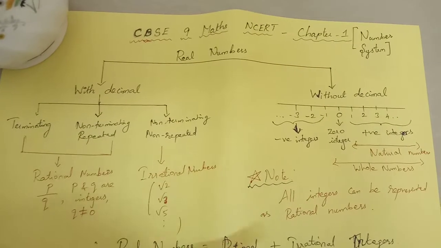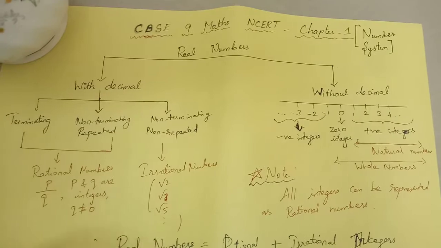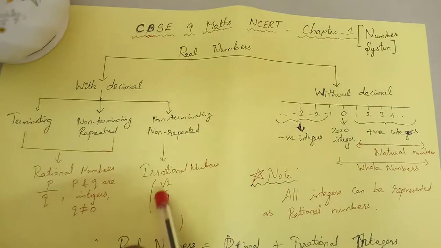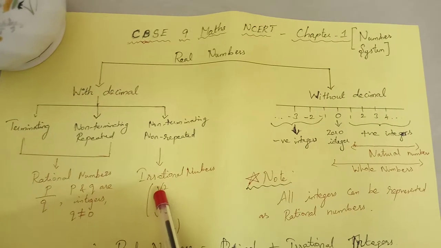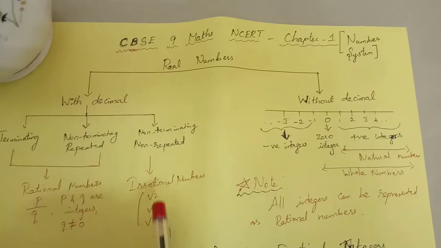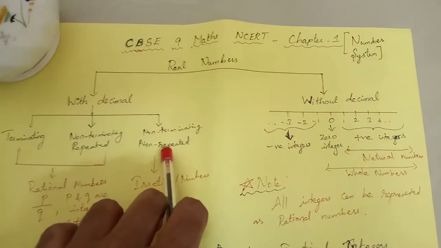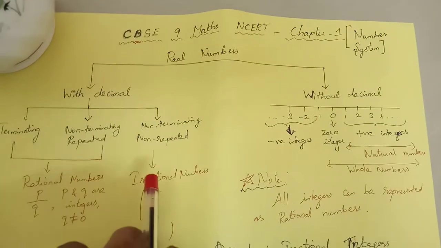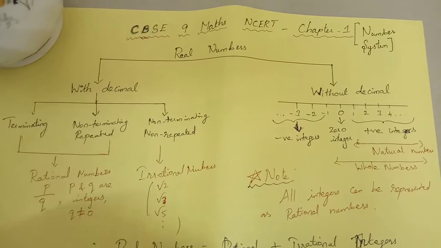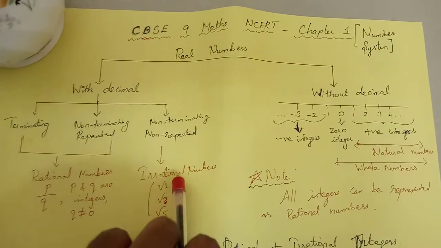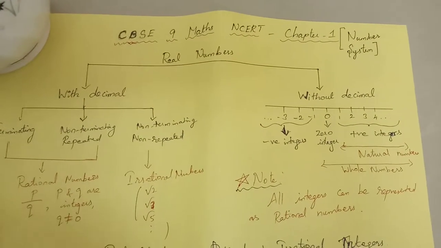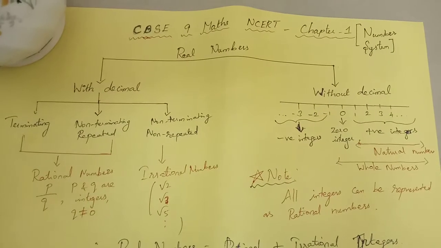And also, what is a non-terminating non-repeated number? That is called an irrational number. For example, root 2 value is 1.414 and goes on. It does not end, right? And also it does not repeat. The decimal value is not repeated. So it is called an irrational number. Likewise root 3, root 5, etc. And take the value of e also. The e value is also 2 point something and goes on. It is also an example of an irrational number, right?